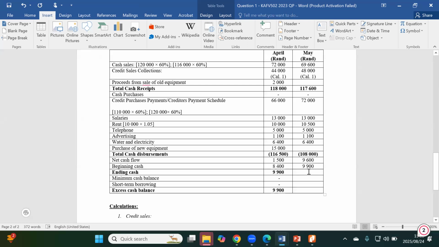So we add the 9.9 plus 9.6, which gives me 19,500. So that's your complete cash budget for 2022.